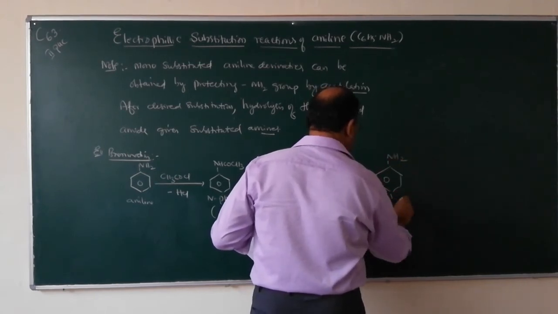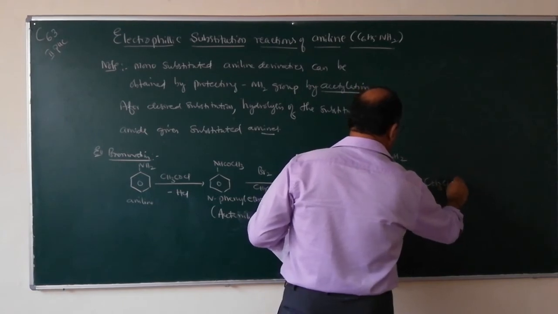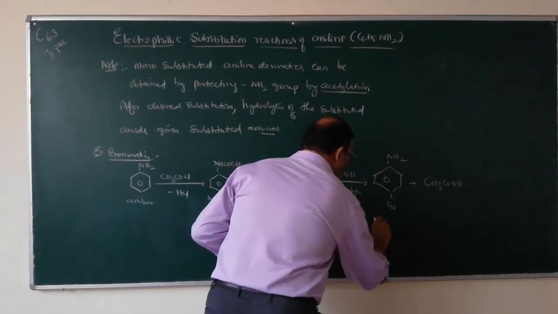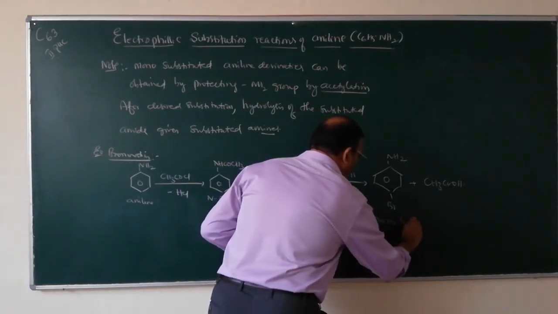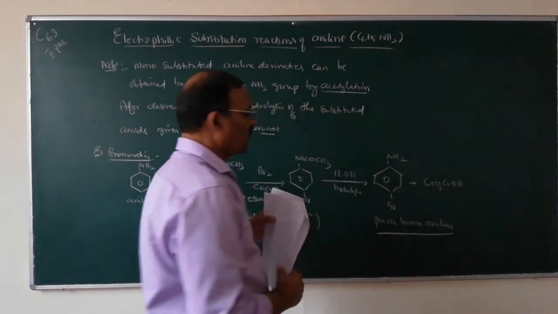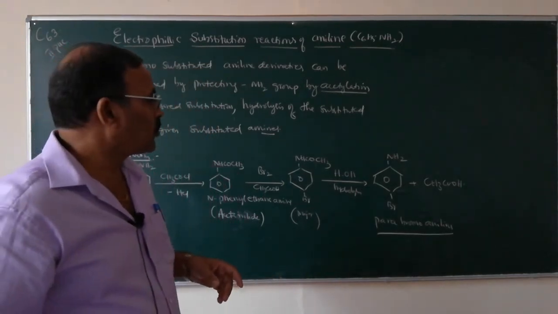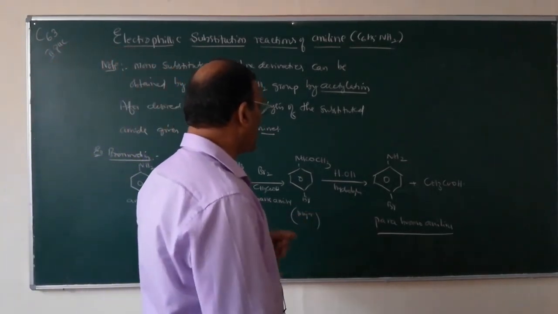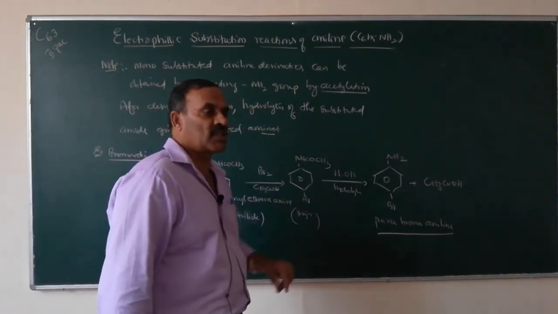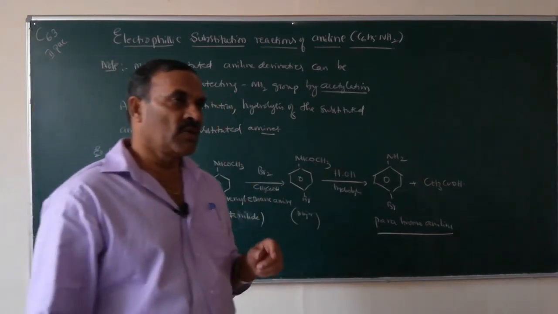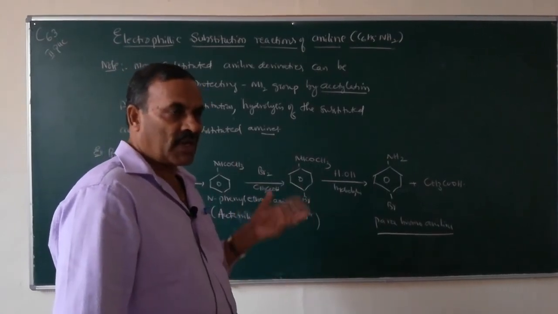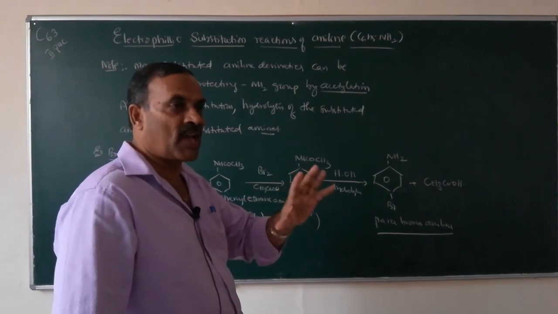NH2, here it is Br plus CH3COOH. So what will you get? You will get para-bromoaniline. Here we have not got ortho-bromoaniline, we have got only para-bromoaniline, because para-bromoaniline is the major product. So you may be asked in your examination, how will you convert aniline into para-bromoaniline, only para-bromoaniline?